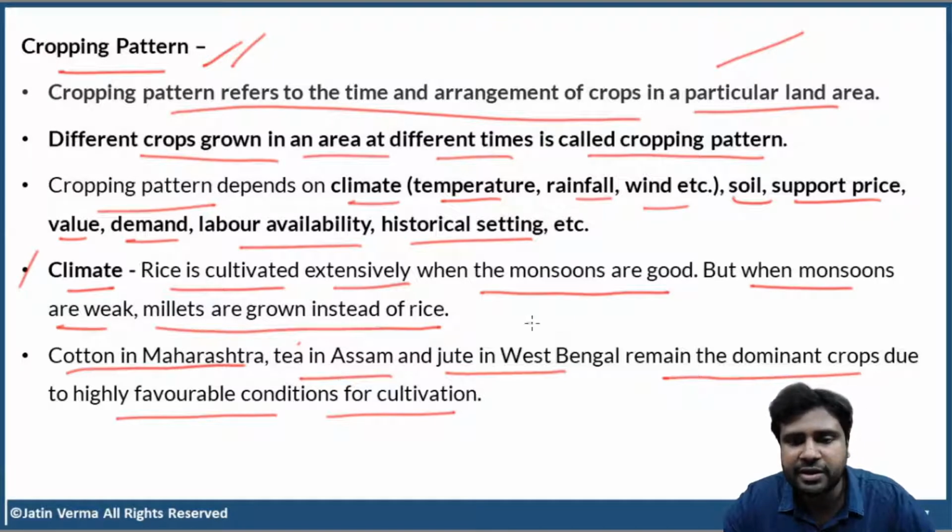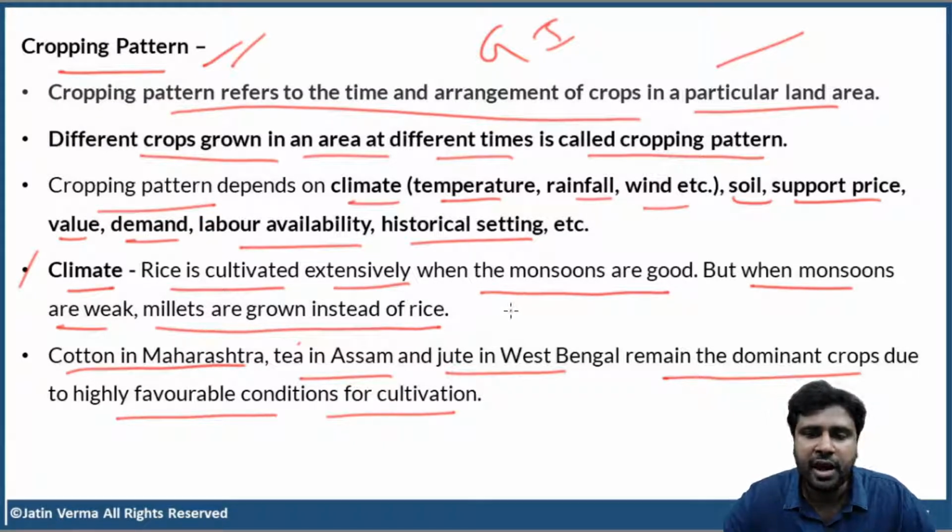And not only that, the Darjeeling Hills of West Bengal are also very suitable for cultivation of tea. Actually, Darjeeling tea is world famous, right? Darjeeling tea has a GI tag, geographical indication tag. And jute. When we speak about jute, most of the jute in India will come from West Bengal. So I hope you understood this.